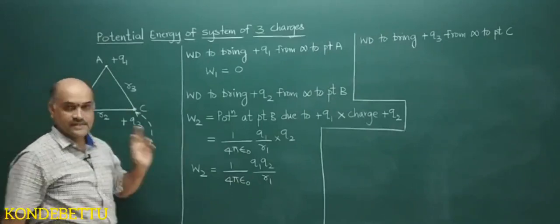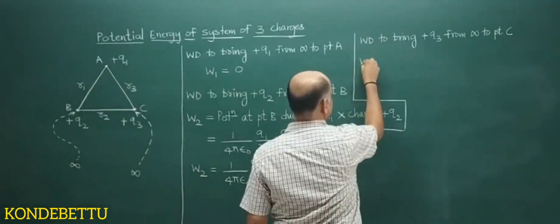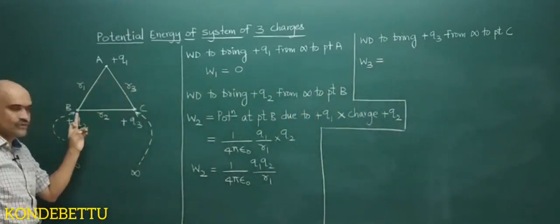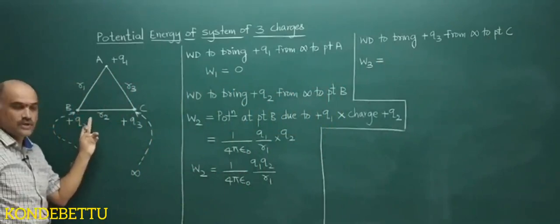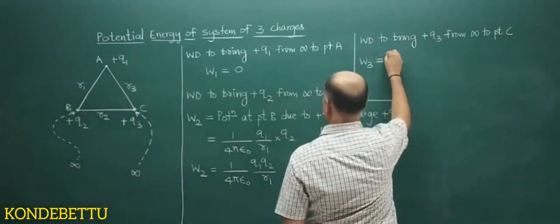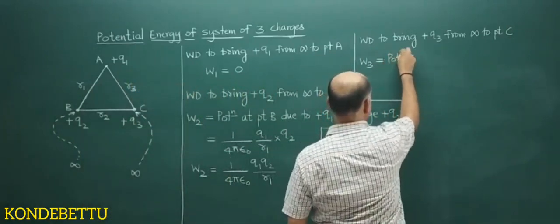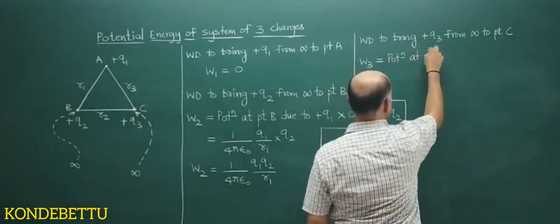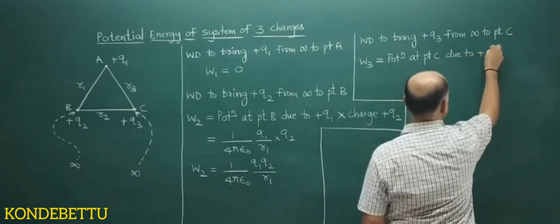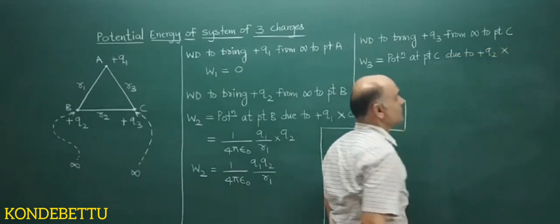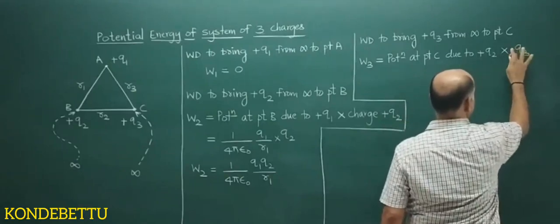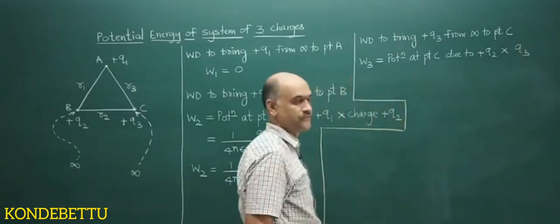So I will take it as W3. W3 will be equal to: there is potential at C due to Q2, and even there is potential at C due to Q1. So W3 is equal to potential at point C due to Q2 plus Q2 into which charge I am bringing? Q3. So I will write it as into Q3.